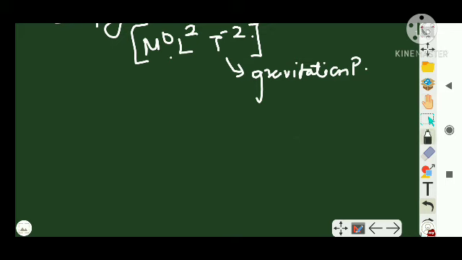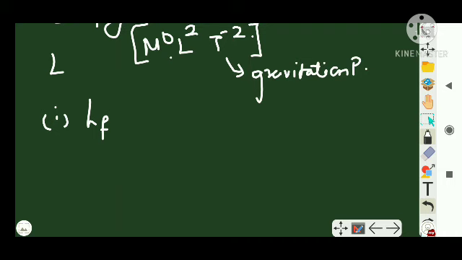Now there are two types of latent heat you have to learn. First is latent heat of fusion. Latent heat is denoted by L, and to show it as latent heat of fusion, I write it as L with suffix F. Right. Now what do you mean by latent heat of fusion?